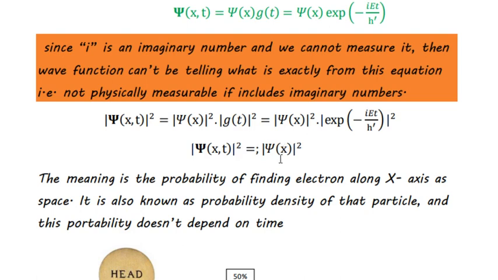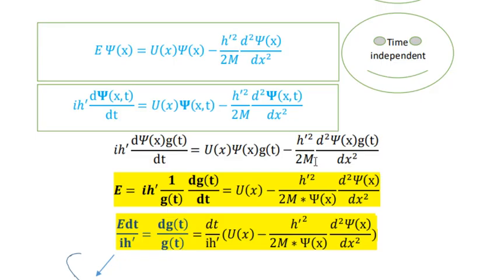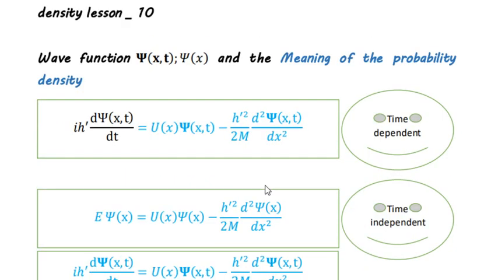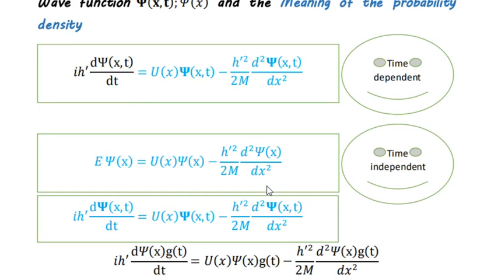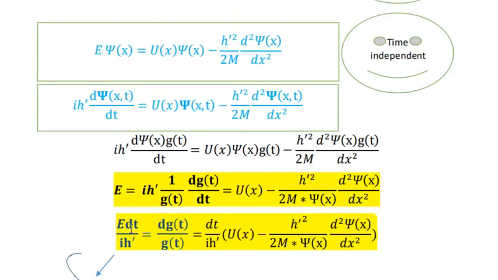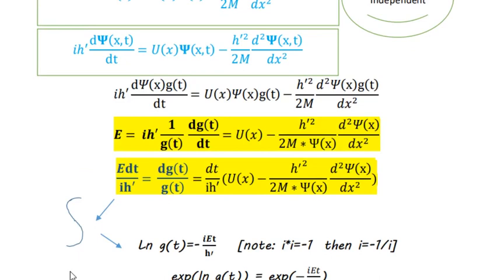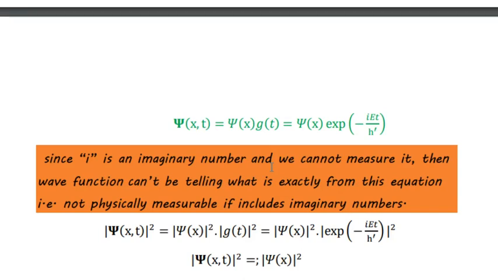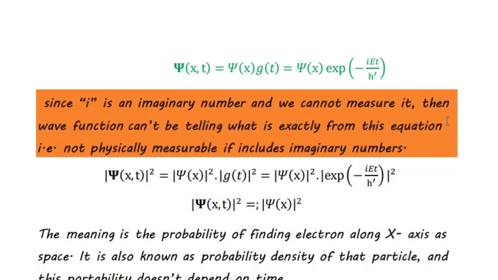It doesn't change. So this is what we have covered today: exactly what the probability density means and its relation with the wave function, which has been derived from the Schrödinger equation itself by rearranging some equations, taking some integration, making the exponential into some values, replacing the imaginary number with some other form, and then taking the absolute value and squaring it.